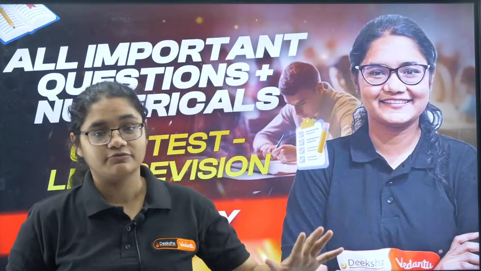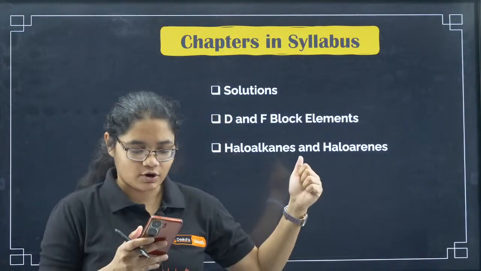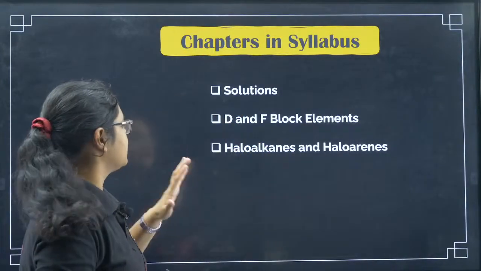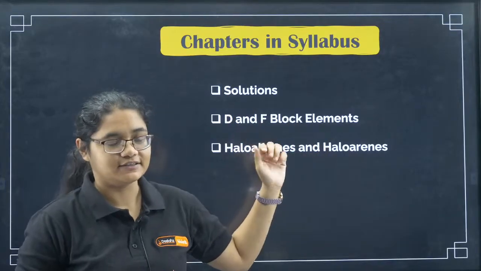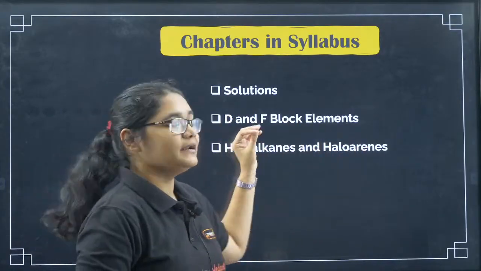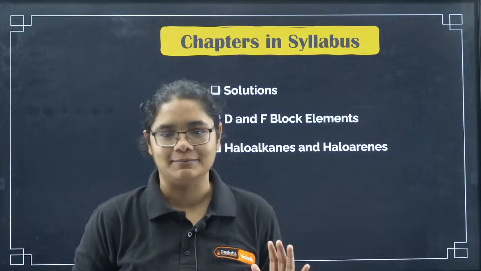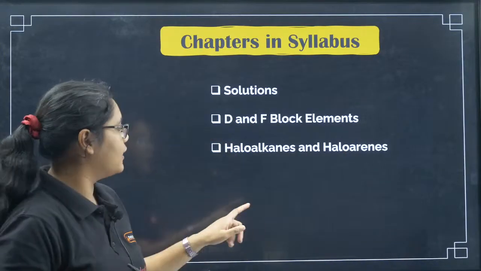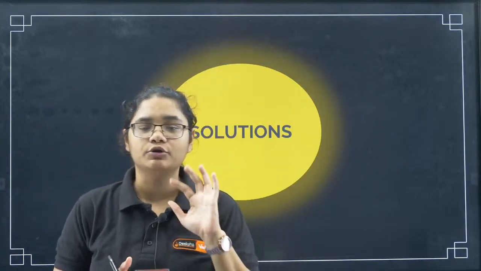So now let's quickly start from the first question itself. We have three chapters: solutions, D and F block, and haloalkanes and haloarenes. Solutions is from physical chemistry, D and F block from inorganic chemistry, and haloalkanes and haloarenes from organic chemistry, right? First we'll go to the solutions chapter, and I have brought 20 MCQs.